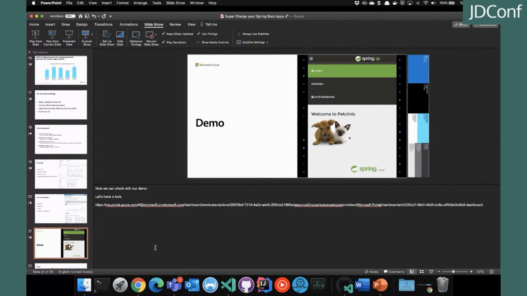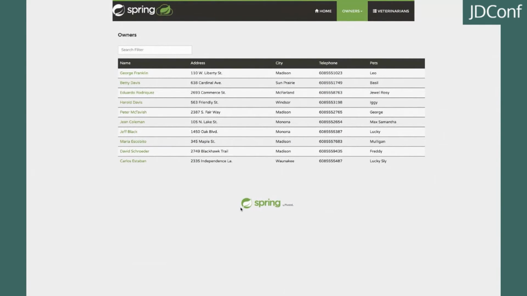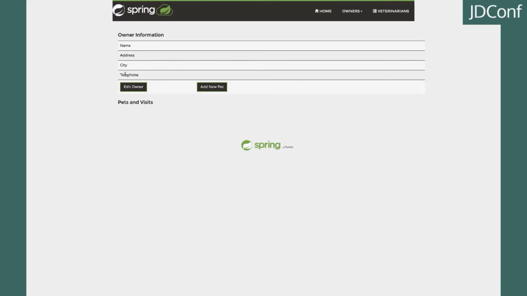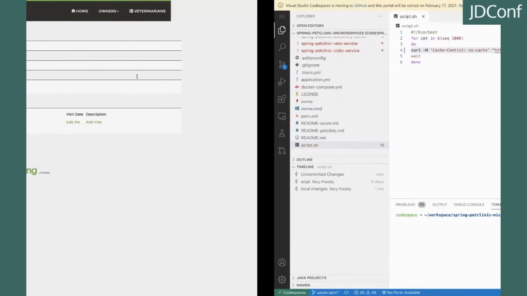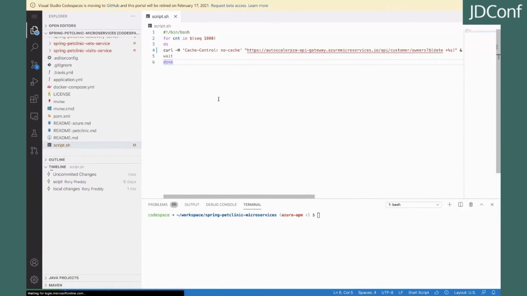So if I go to my demo here, and we'll come back to our demo a little bit later. So we've got a Spring application here, and it's the Spring Pet Clinic. And I can click through here, and I've got owners and pets that I am keeping a pet clinic. Now I've got Codespaces here. We're going to try to break something on our demo.